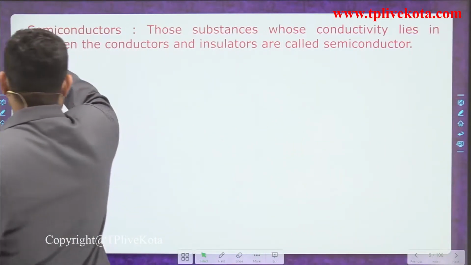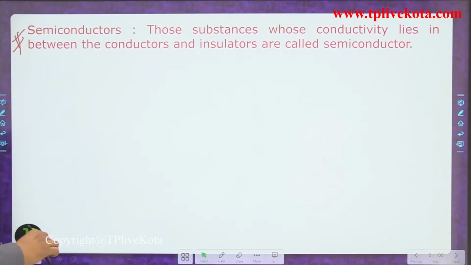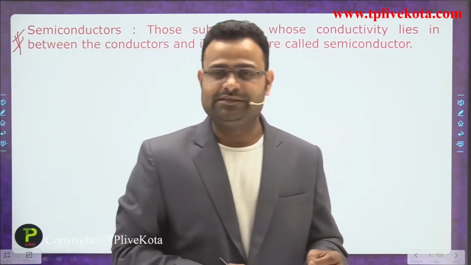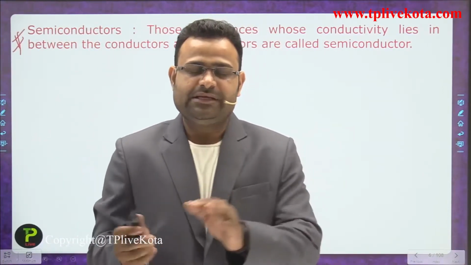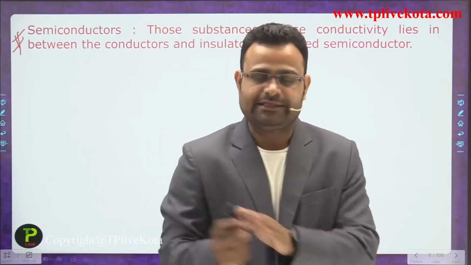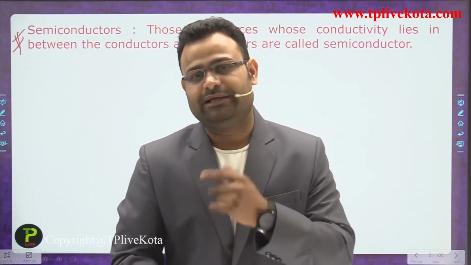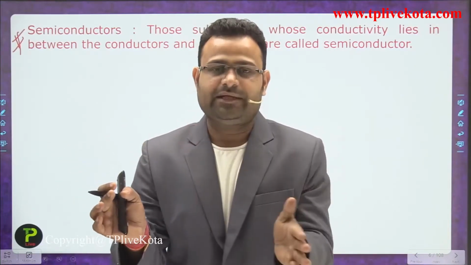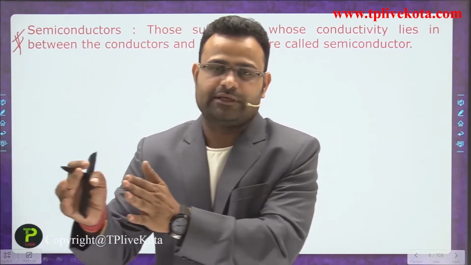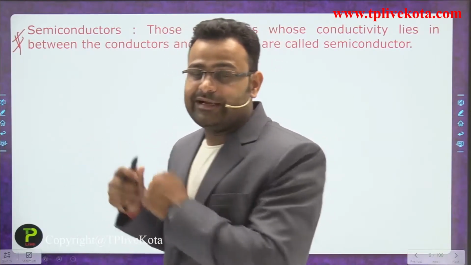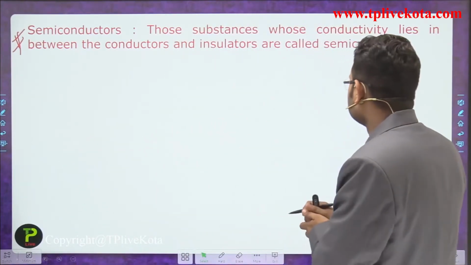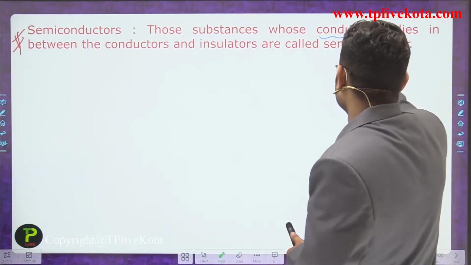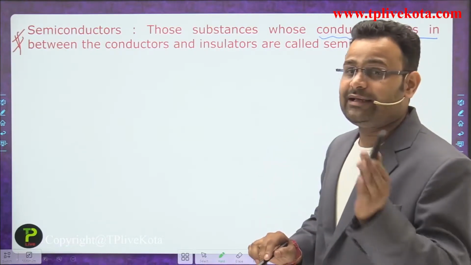next and last material is the semiconductor. In the first condition we discussed conducting materials, which have the property that charge flows easily, the current flows easily. But in the second material the current does not flow, it is blocked at that point. If that material is rubber, after that point the current will not flow. But in this condition, what is happening, guys? Those substances whose conductivity lies between a conductor and an insulator.